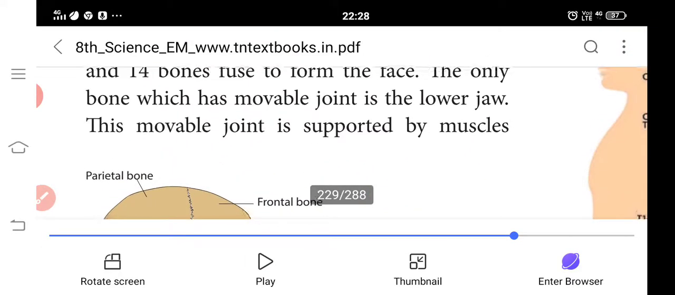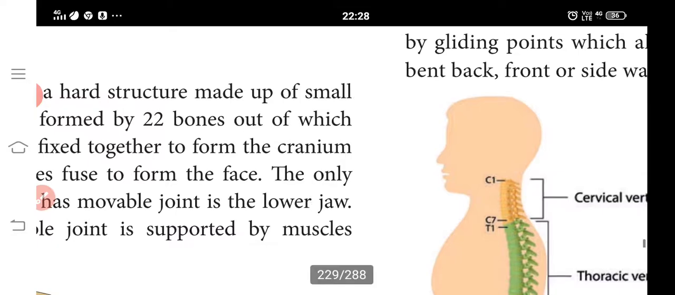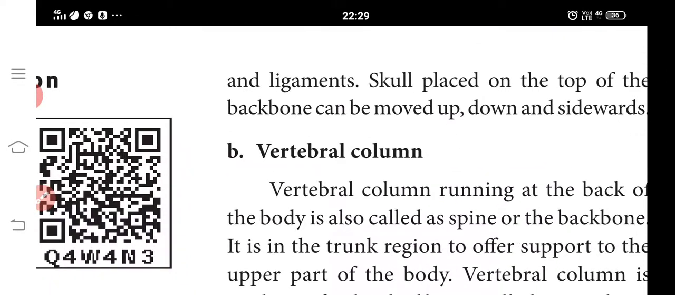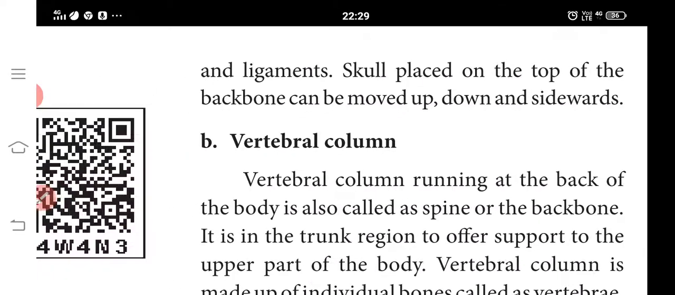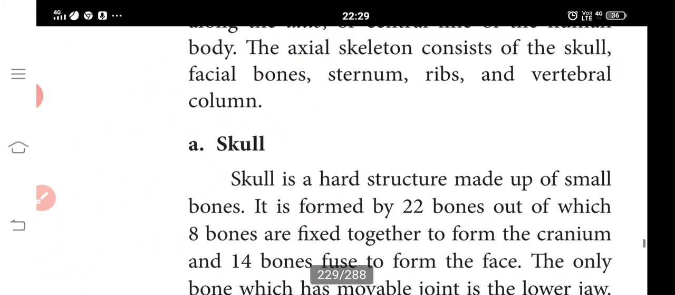Skull bone in humans. The skull is a hard structure made up of small bones. It is formed by 22 bones, out of which 8 bones are fixed together to form the cranium. The remaining 14 bones are fused to form the face. The only bone which has a movable joint is the lower jaw. This movable joint is supported by muscles and ligaments. The skull, placed at the top of the backbone, can be moved up, down and sidewards.